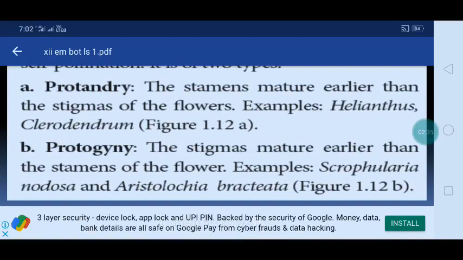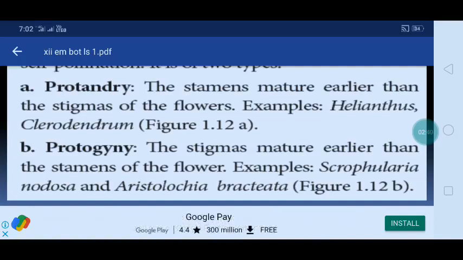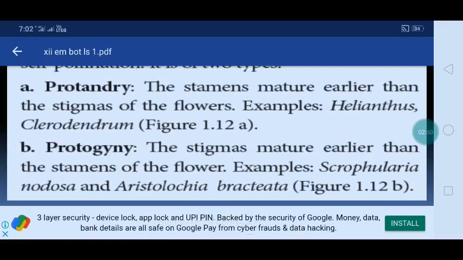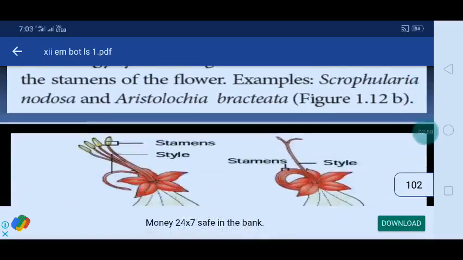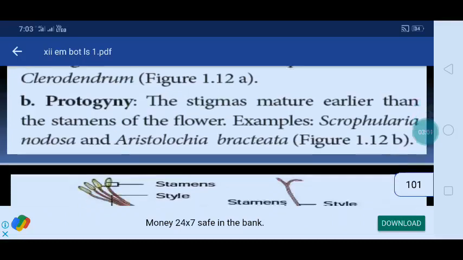Protandry means the stamens mature earlier than the stigma of the flower. Example, Helianthus, Clerodendron. Then protogyny. The stigmas mature earlier than the stamens of the flower. Example, Scrophularia nodosa, Aristolochia bracteata. There is an example for protogyny.